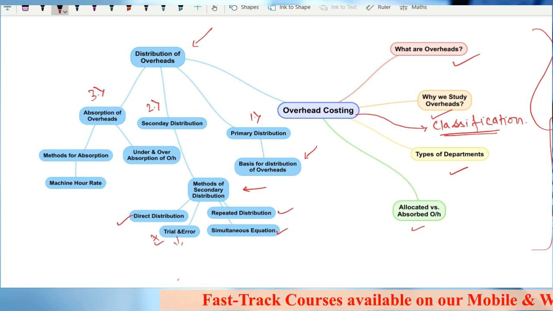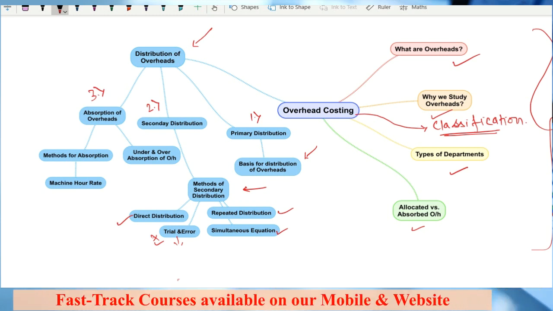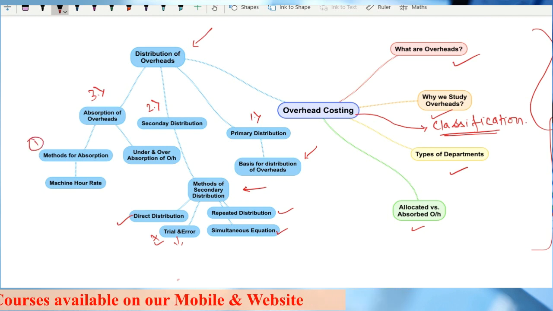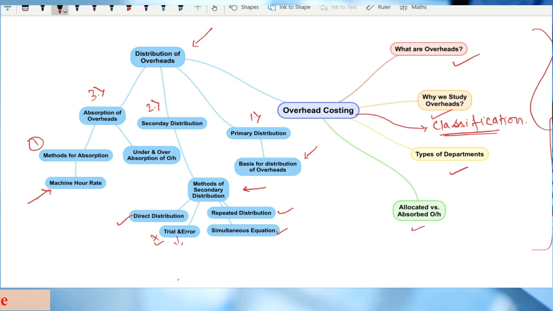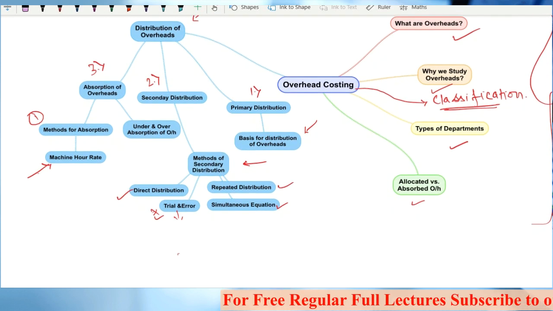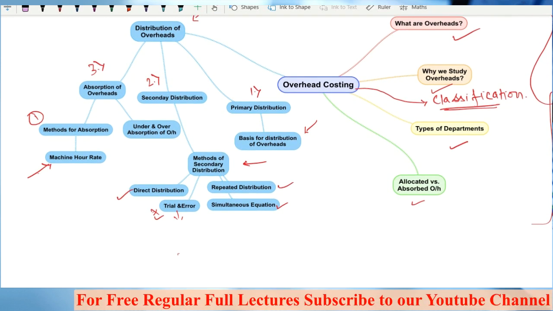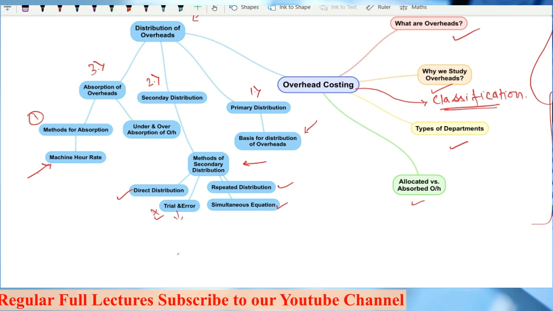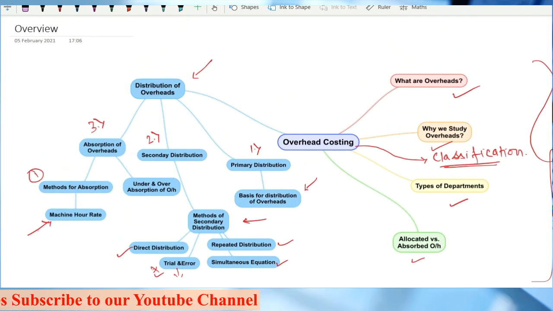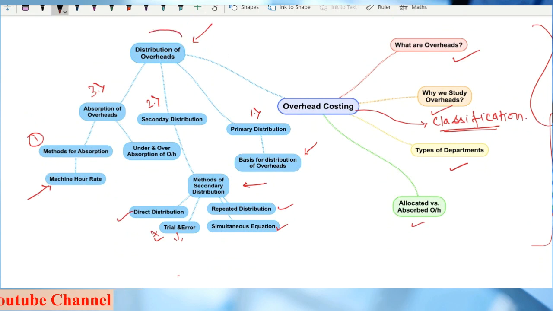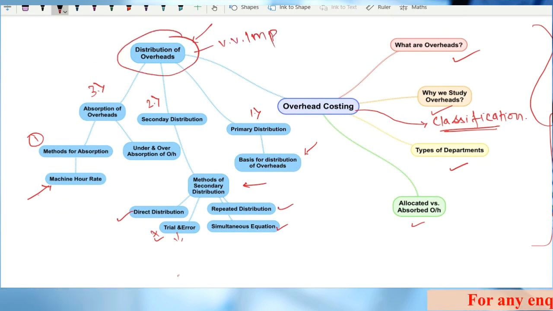In the absorption of overheads, we are going to discuss methods of absorption, and in that, machine hour rate is the most important method from which we can expect a question in the examination. Then we'll study under and over absorption of overheads, again one of the most important topics. So this whole section of distribution of overheads is very important. This whole section is like a whole chapter.